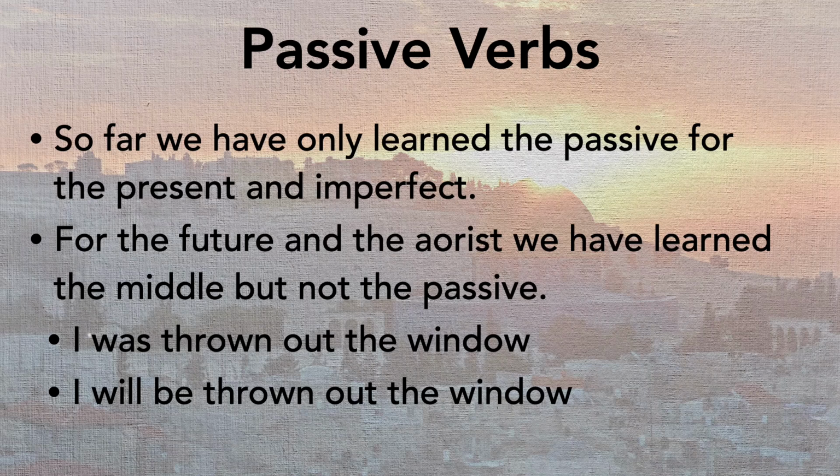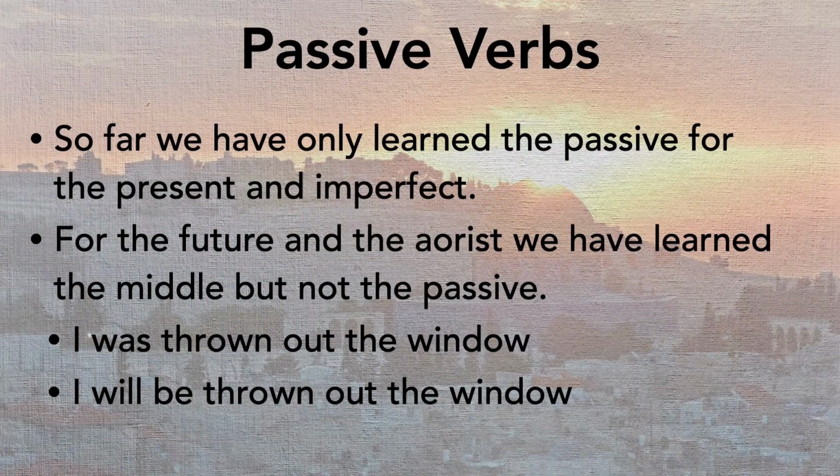So passive verbs, remember that so far we've only learned passive verbs for the present and the imperfect, okay? But we have seen passive verbs before. The future and aorist, we've just learned the middle but not the passive, and so you remember how passives are formed. I was thrown out the window. That would be an aorist passive. Past tense, the verb is receiving the action, or the subject is receiving the action of the verb, okay? It's not performing the action, it's receiving the action. So I was thrown is how we do that in English. And then the future would be I will be thrown out the window.